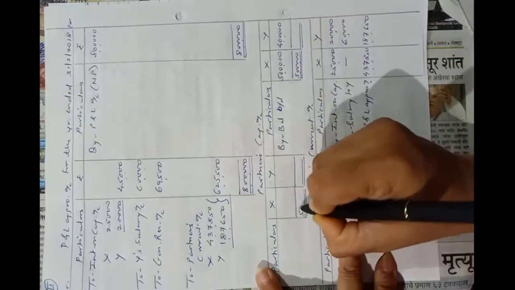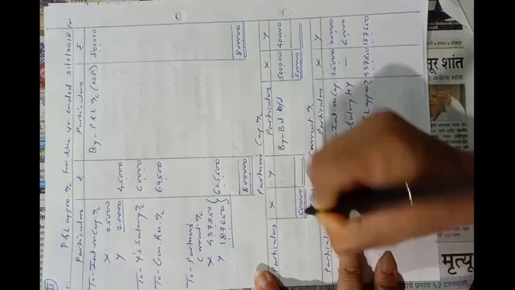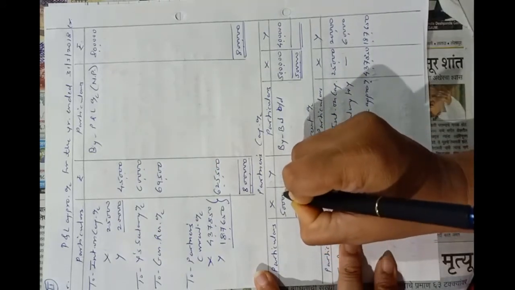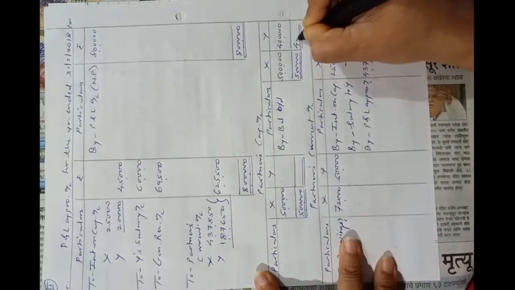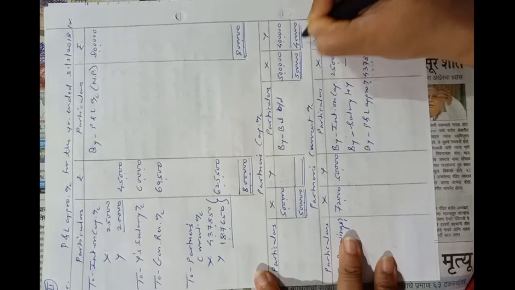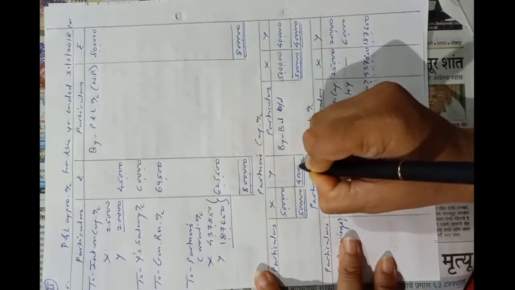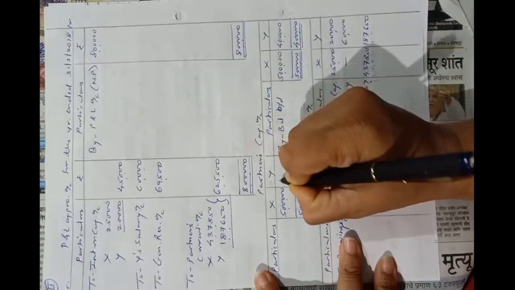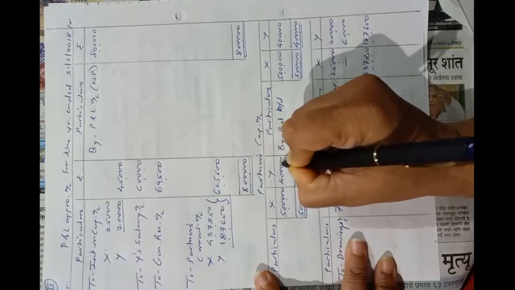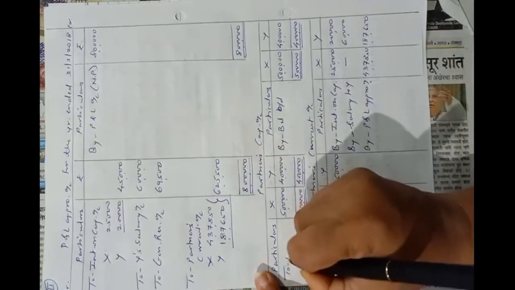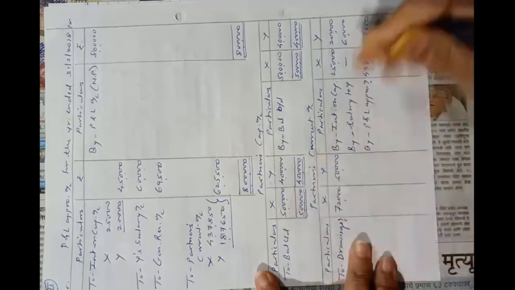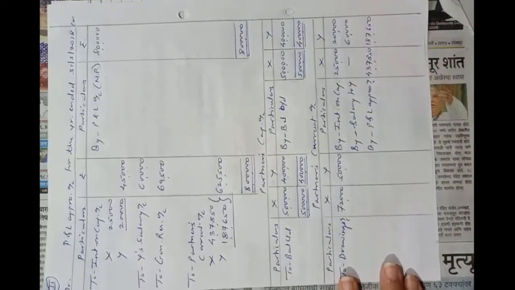Credit total 5 lakhs, debit total 0, so the difference will be 5 lakhs, that is the balance. 4 lakhs credit total, debit total is 0, so the balance will be 4 lakhs. So to balance carried down, 5 lakhs and 4 lakhs.